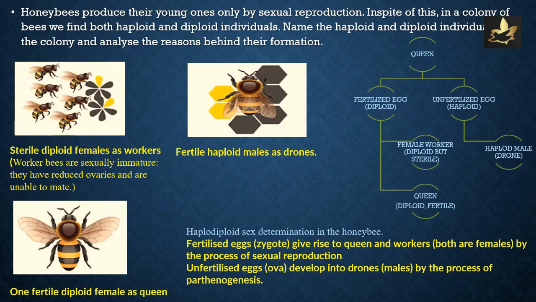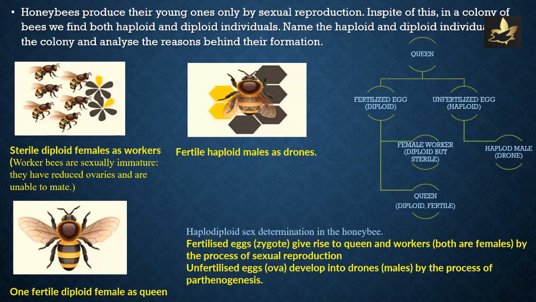As shown on the diagram, they have haplodiploid sex determination. Fertilized eggs, that is the zygote, can give rise to the queen and the workers. Both are females by the process of sexual reproduction. On the other hand, the unfertilized eggs or the ova develop into drones, which are males by the process of parthenogenesis.